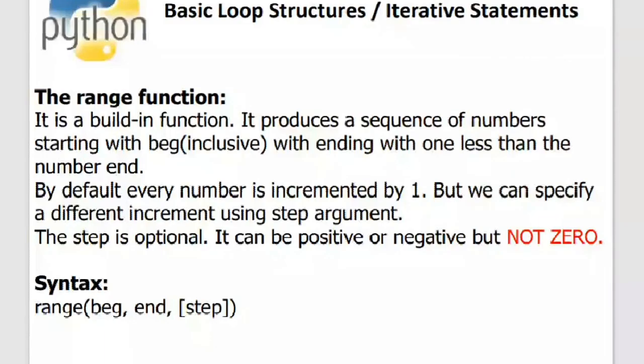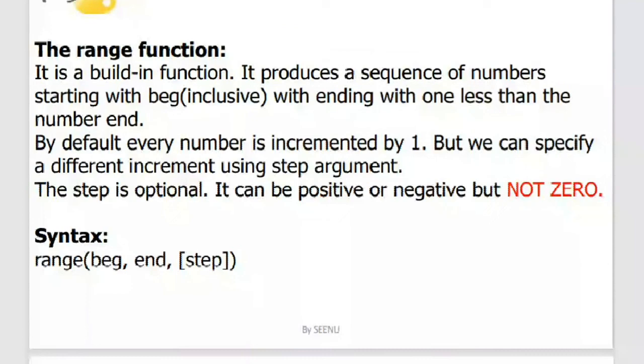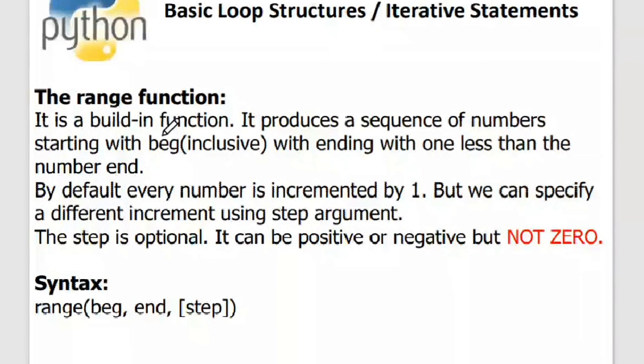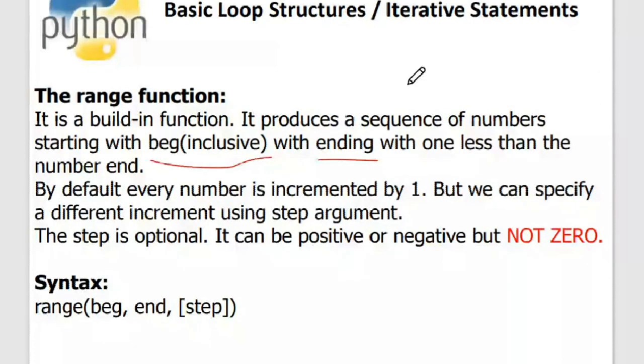Now this is the range function. The range function is a built-in function. It produces a sequence of numbers starting with beginning, inclusive, up to ending. As I said, when I say 1 comma 10, the range of numbers will start from 1, which is included: 1, 2, 3, 4, 5, 6, and so on till end minus 1. What is end? End is 10. So 10 minus 1, till 9, the numbers will be there in the sequence. This is how the range function works.